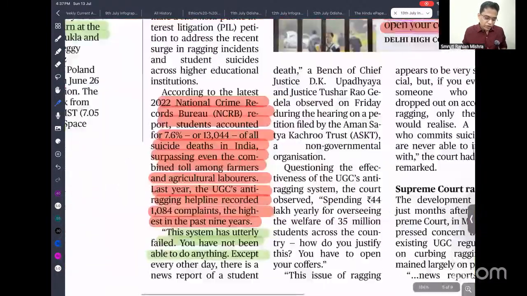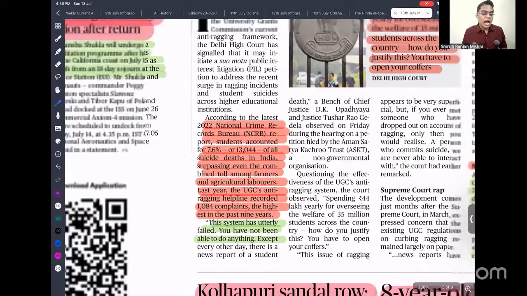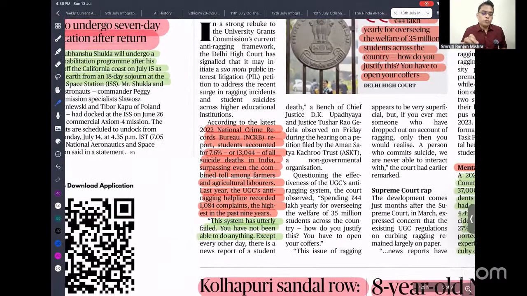If you look into the National Crime Records Bureau data, it is found that students accounted for 7.6%, that is 13,000, of all suicide deaths in India, surpassing even the combined toll among farmers and agricultural labor. So that means ragging is a leading cause of suicide in India. So we have to take very strict action to prevent these deaths.